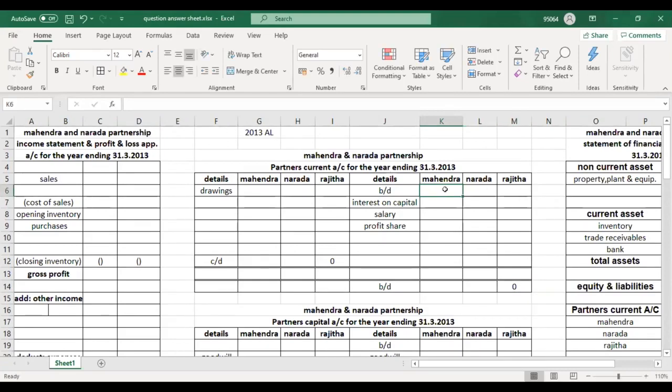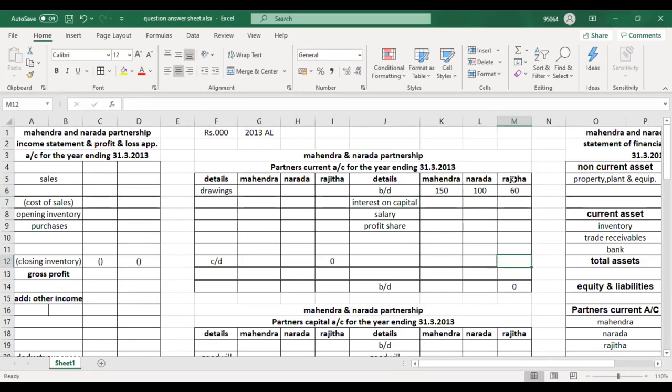Now where have they given this information? If you look at the financial position, under current accounts, you have Mahendra 150. Now I am doing in thousands, so 150,000 is 150. Everything is rupees 1000. So 150 and then 100 and then 60.